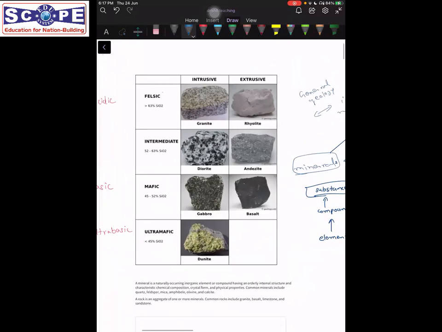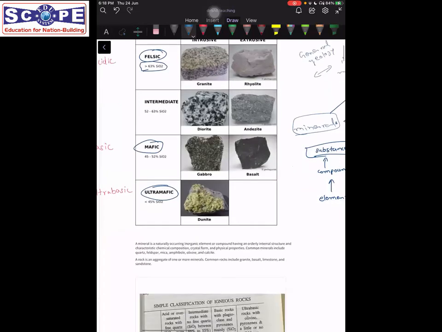Then when we have talked about rocks, now we deal with certain more terms. These terms are known as felsic, mafic, and ultramafic. What these terms imply is that felsic has a larger percentage of SiO2 in them. SiO2, that is silica and oxygen. So such rocks or such magma is known as felsic.